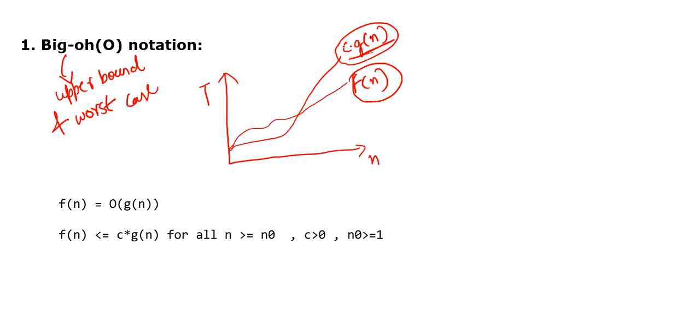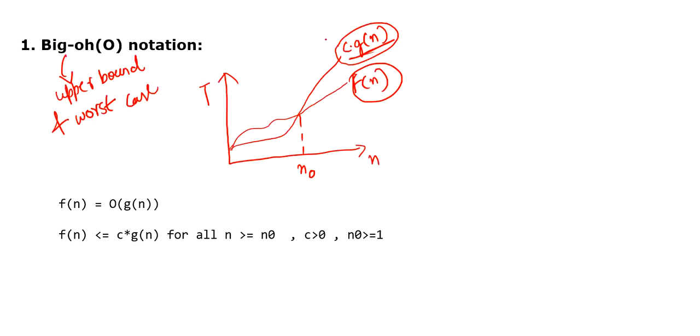When? There is some condition for this. After this n naught value, after this n naught instance, our function f of n cannot move above this upper bound, that is c into g of n. So that is the case.